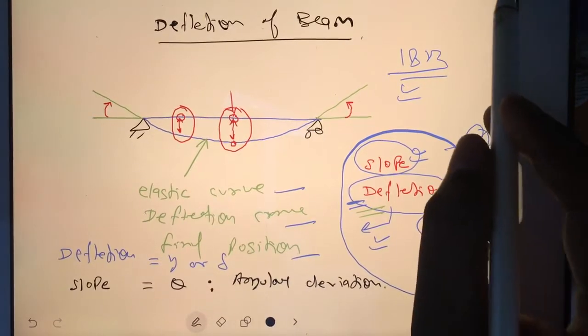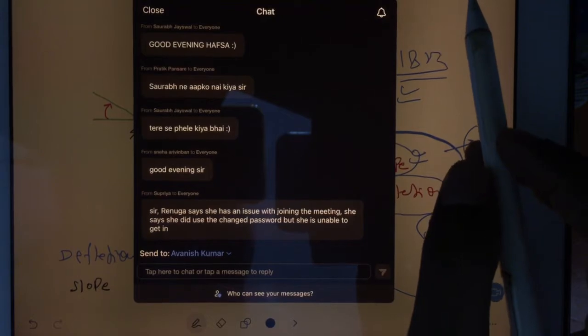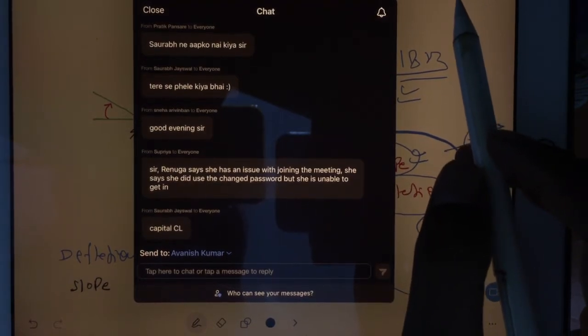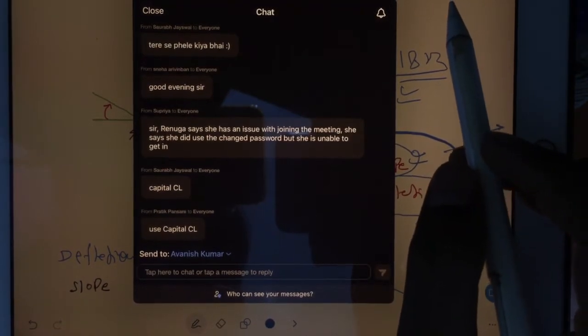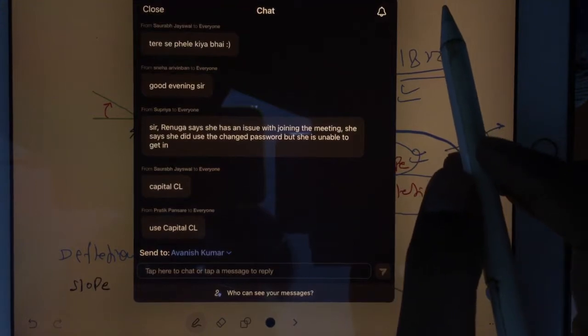Okay, just a minute, someone has texted me. Renuka says she has issue joining in the meeting. She says did not change the password, but she is unable to. Okay. Yeah, there can be issue with the password. So just help her.